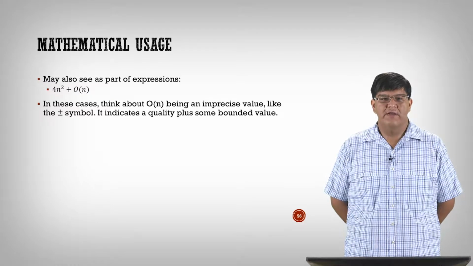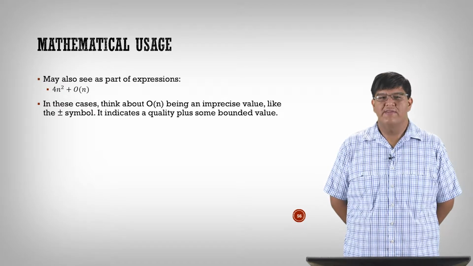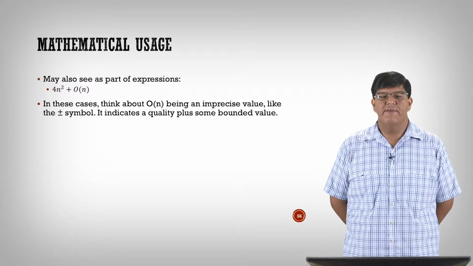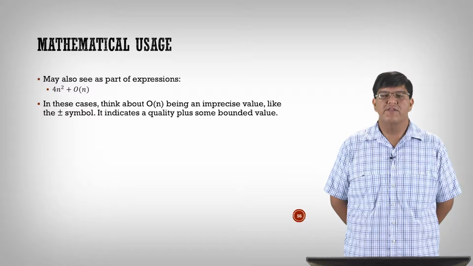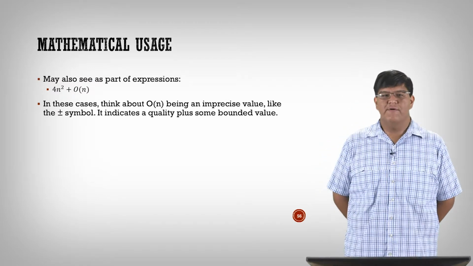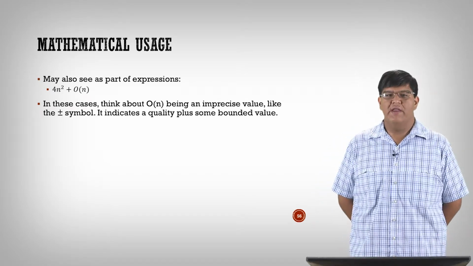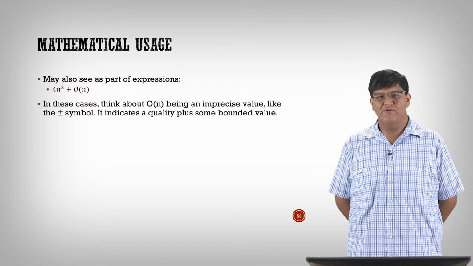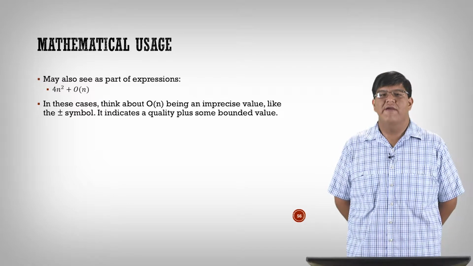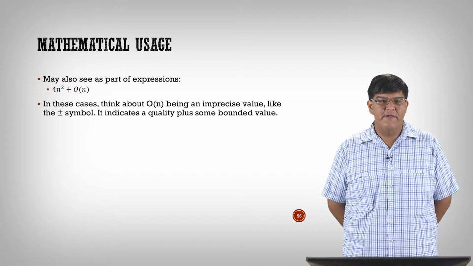So I'm not actually looking at a single value. That expression there, 4n squared plus O of n, is not just one value. It's a family of values that all vary because of the flexibility offered by that Big O term that's being added in. Note that that expression doesn't vary in value all that much because that Big O is just on n. If it was on n squared, it would vary as a square. If it was n cubed, it would vary as a cube. Here it's just a linear variation. The point is I'm adding a little bit of flexibility. So this is completely fair game.